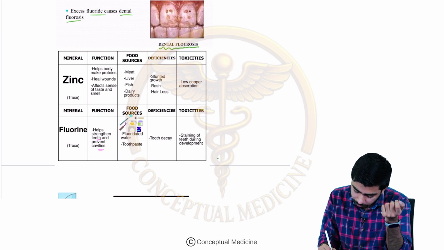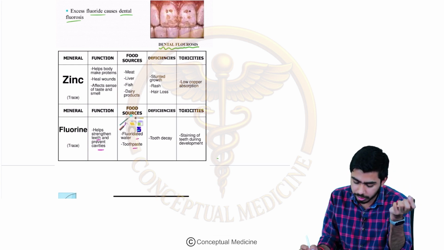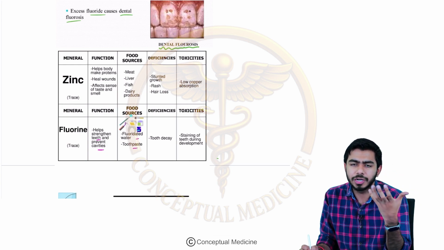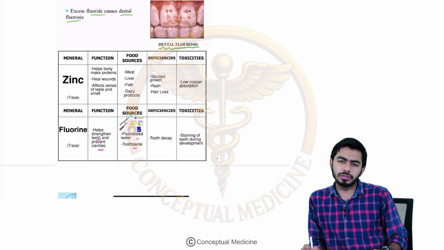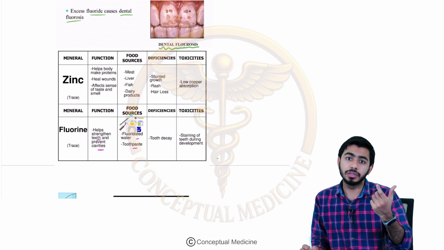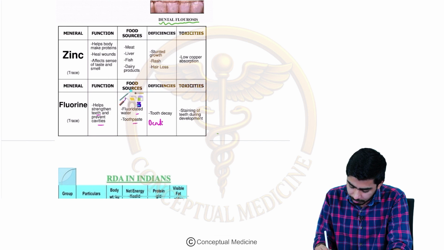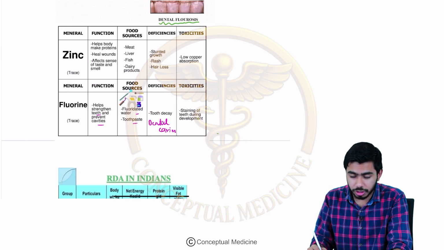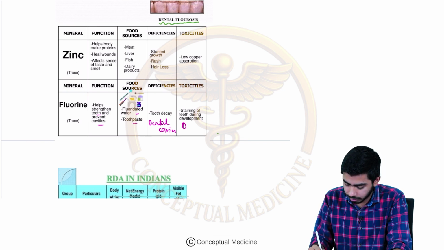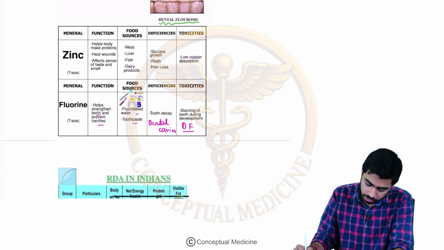So food sources may be the fluoridated water, or the toothpaste might be containing some of the fluorine, and you might be seeing some of the advertisement of the toothpaste products. They are claiming that they are having the fluorine in their content. Deficiency might cause the teeth decay, obviously. Okay, here I will be writing it will be causing the dental caries. And toxicities might be causing the dental fluorosis, right? Dental fluorosis, I'm writing the DF, we have already talked about, right?